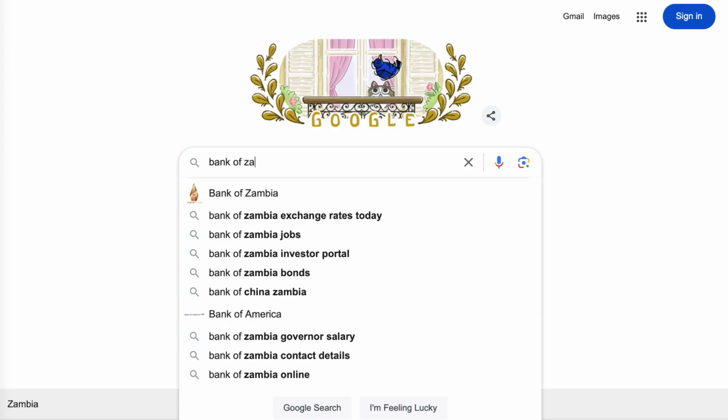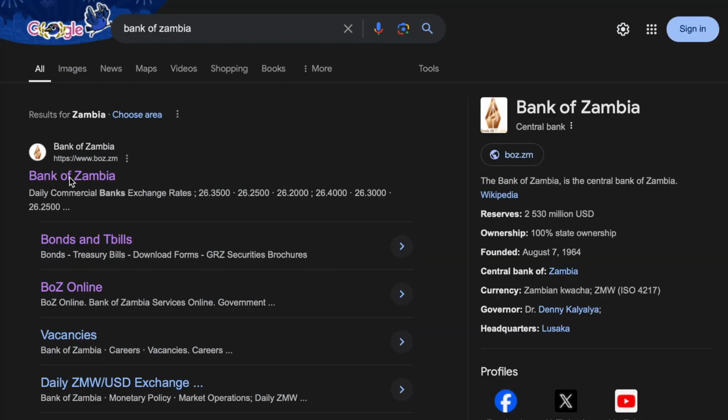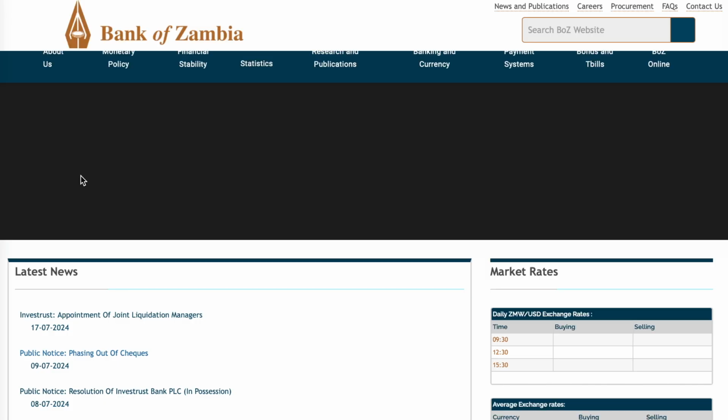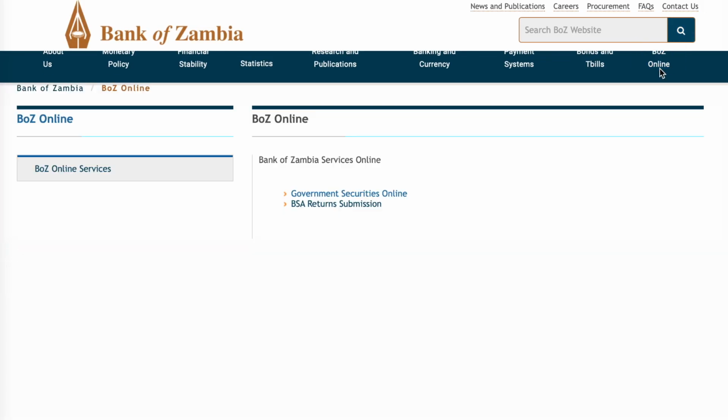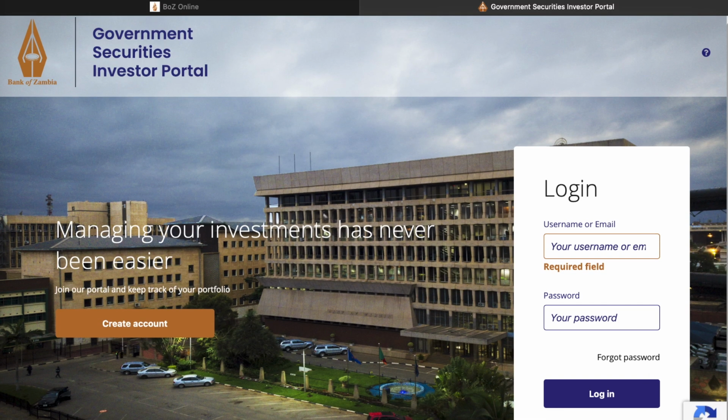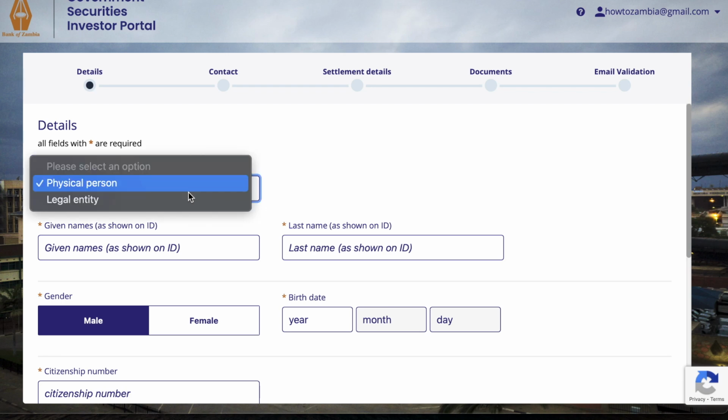It's all online. Google Bank of Zambia and then click where it says bonds and T-bills or Bank of Zambia. Any one of these links here will take you to their site. Then you go on BoZ Online, Bank of Zambia Online, then you click on Government Securities Online. There you see a portal where you can log in or where it says create account.